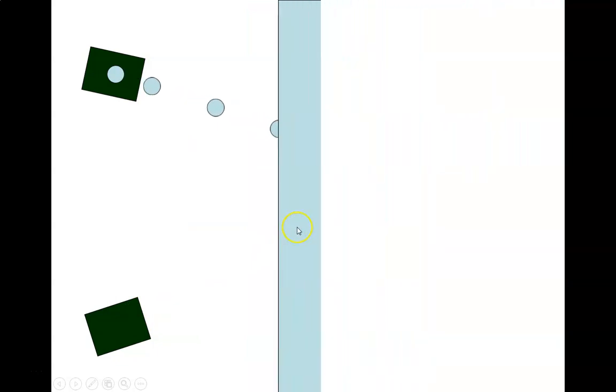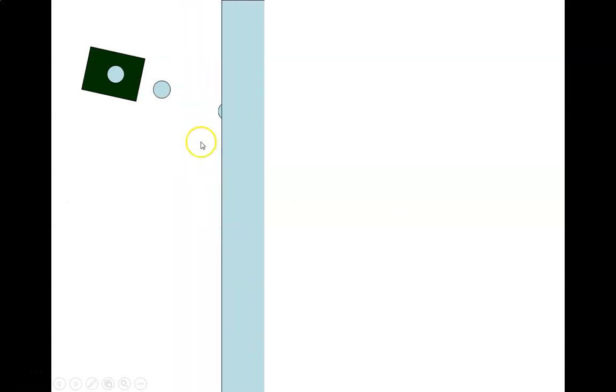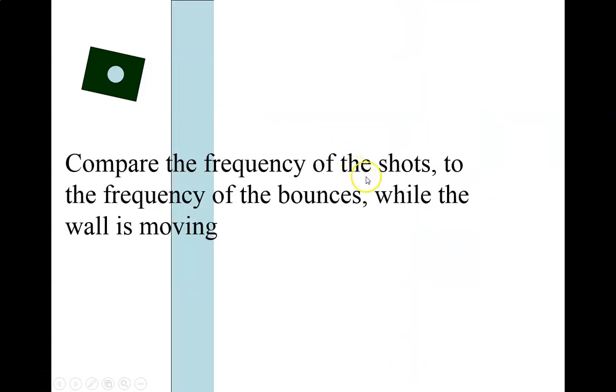It would perceive boom, boom, boom, boom. So if that wall or reflector was moving towards you, you would perceive a higher frequency, just as if the source of the sound or the wave was moving towards you as well. And if the reflector was moving away, you would perceive a lower frequency, just as if the source was moving away. So boom, boom, boom, etc.